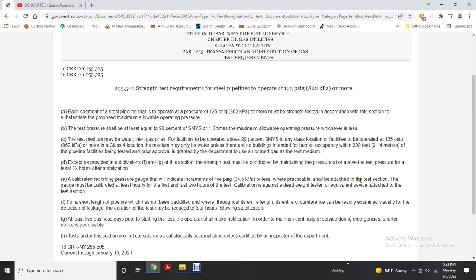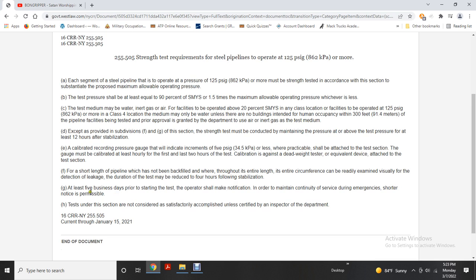Where practical, a test section gauge must be calibrated at least hourly for the first 2 hours at least, against a dead weight tester or equivalent device attached to the test section. A short length of pipeline which is not backfilled, with its entire length and circumference readily visible for examination, may be used for the detection of leaks. The test must be conducted for 4 hours after stabilization, with notification at least 5 business days prior to the start of the test.